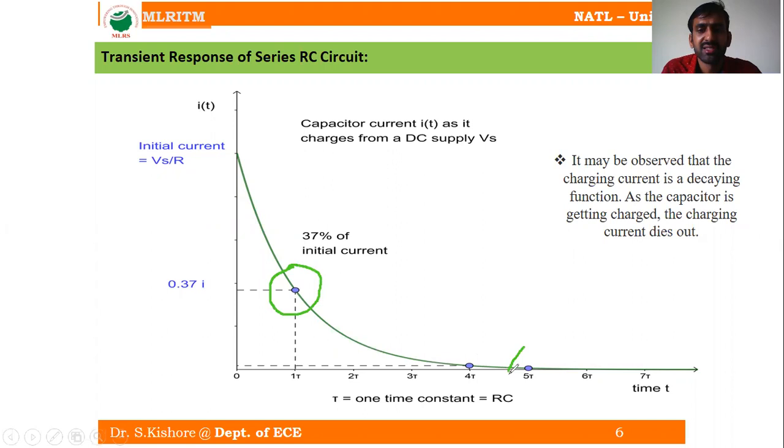After 5 tau, we can see that more than 99% of the current has reached its final value. This is the difference you have to observe. So now let us move to the voltage equation.